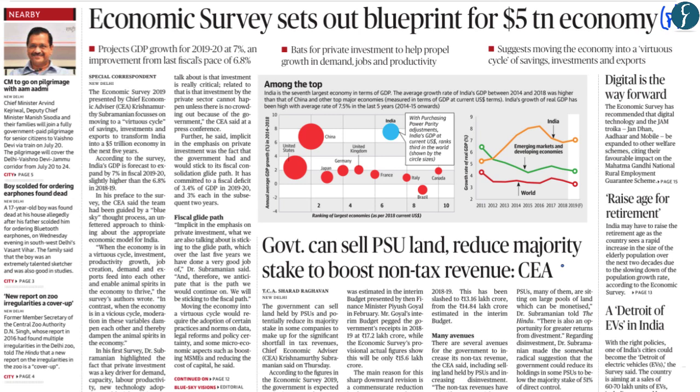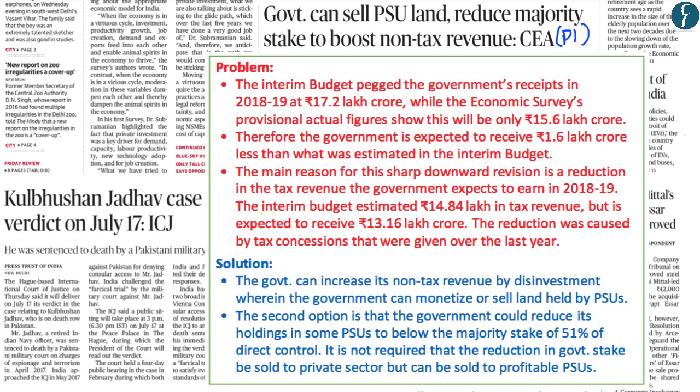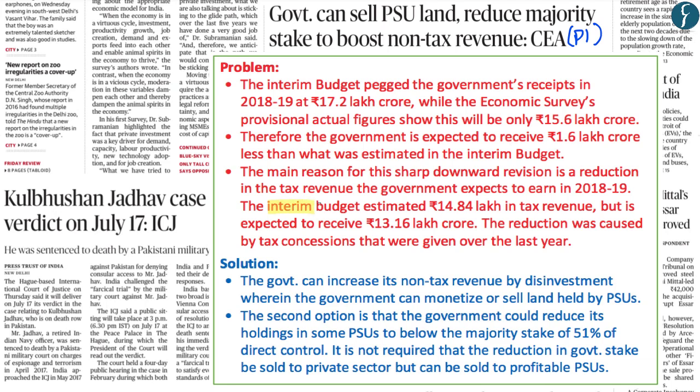Now, the next article, which is related to the Economic Survey, which we are going to focus upon today, is also from page 1. Now, the focus of this article is quite small. Now, what had happened earlier was that the interim budget, which was released by the previous government, has said that there might be around 14 lakh crore which the government is going to earn in the form of tax revenue. But what has happened is that the government has only received around 13 lakh crore in terms of tax revenue. Now, because of this decrease in the tax revenue for the Government of India, the receipts of the Government of India for the year 2018-19 has reduced by 1.6 lakh crore.